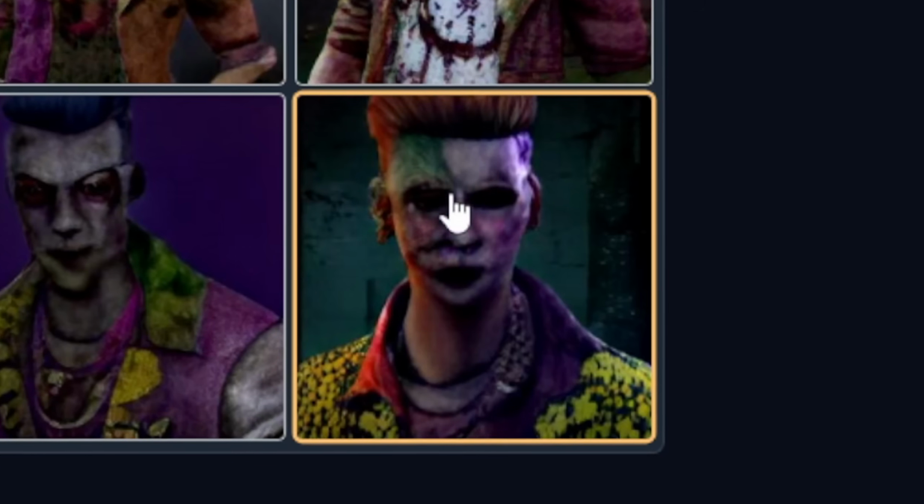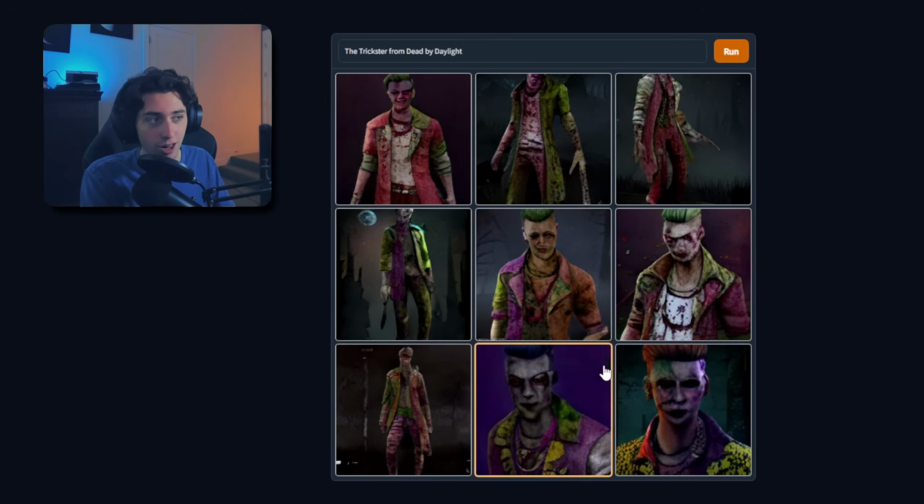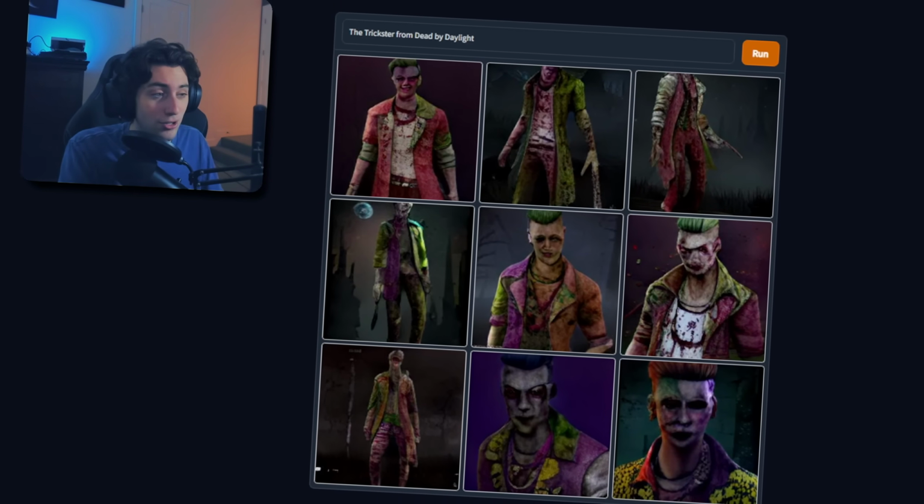That looks more like Michael Myers than the Trickster, but these are pretty good. I'm gonna give this one an 8 for being accurate. I like the whole purple and green color style that's going on here. That's not his actual colors, but even the robots are saying they want a Joker skin for Trickster.